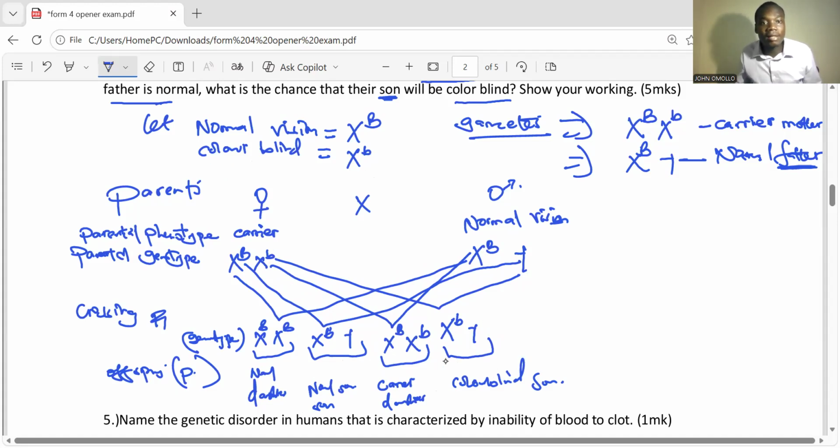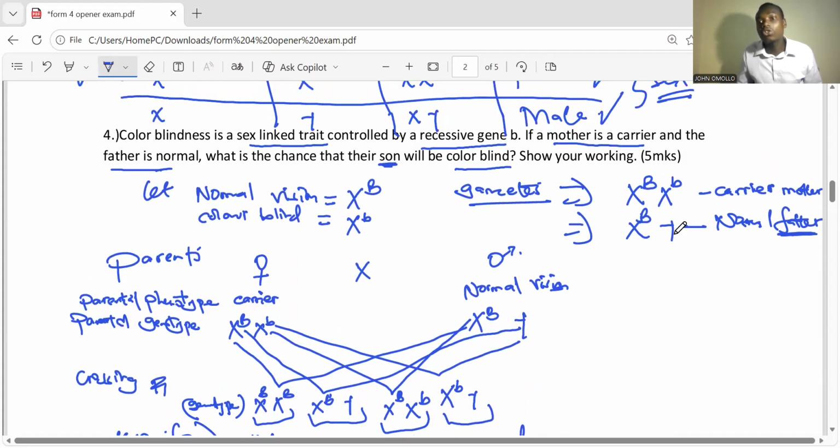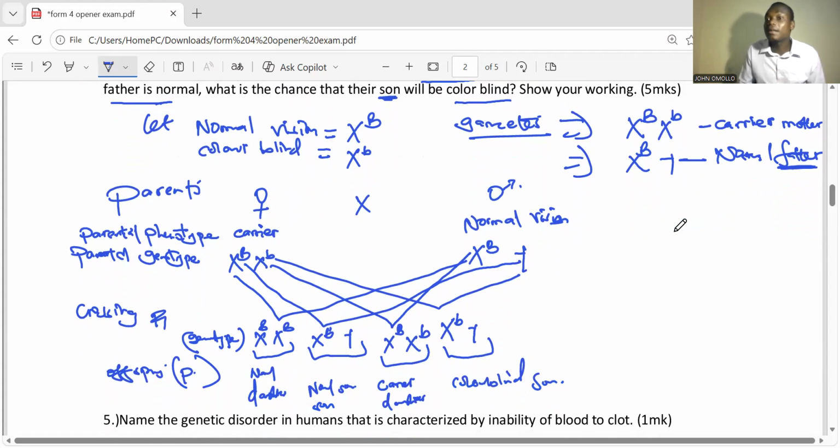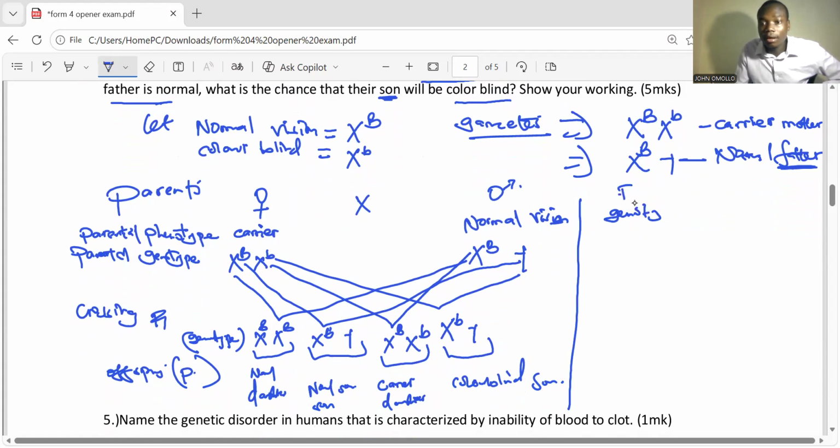So the question was asking us, what is the chance that their son will be colorblind? Show your working. Now we are not over until it is over. Are you getting that? Now let's go. So we have the genotype for the F1 generation.